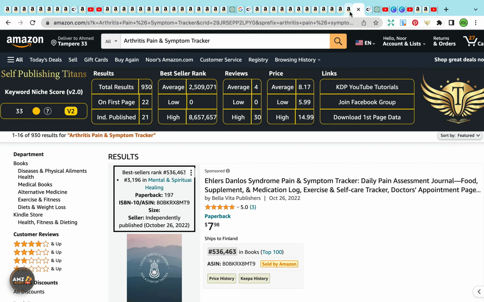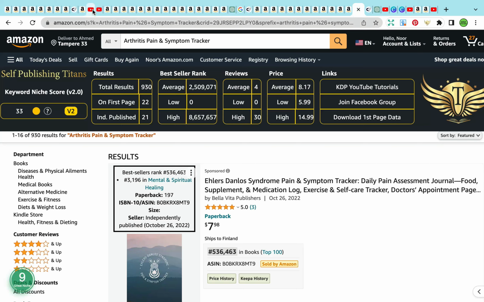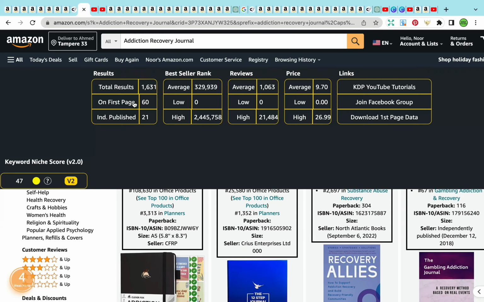And let's have a look at our third keyword for the day. Our third keyword for the day is a little bit different. It is addiction recovery journal, and you have the analysis here for this particular keyword to be quite good. It has a keyword niche score of 47. Total results are a little bit too high, being 1,631, and the average price is $9.79.